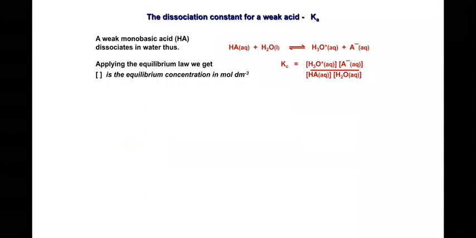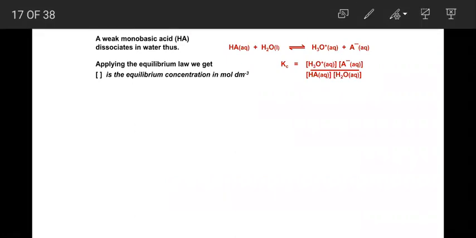If you consider a weak monobasic acid, that is HA, which is the representation of a monobasic weak acid, it undergoes dissociation. It gives a conjugate base and an acid, nothing but a conjugate acid-base pair. So applying the equilibrium law, you get a constant called the equilibrium constant, Kc.